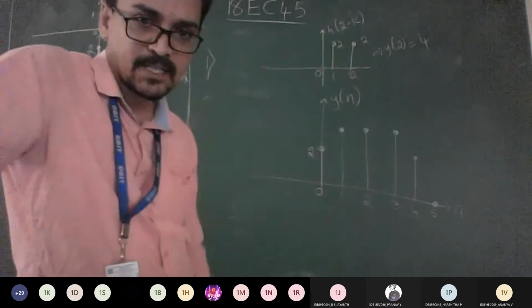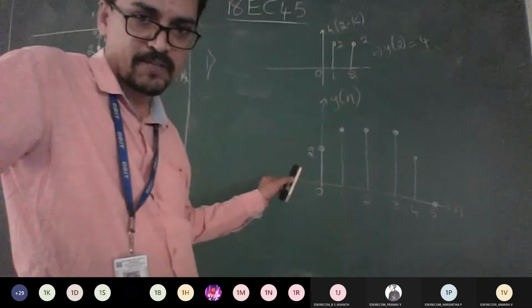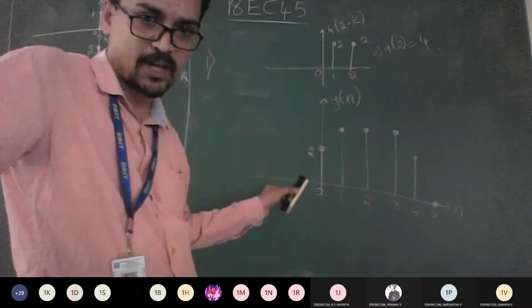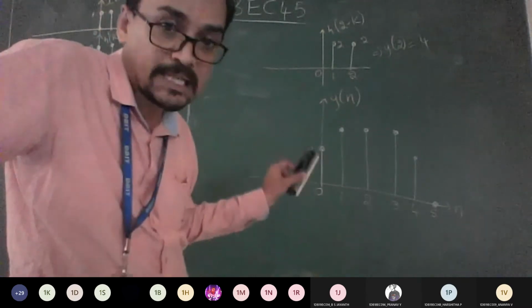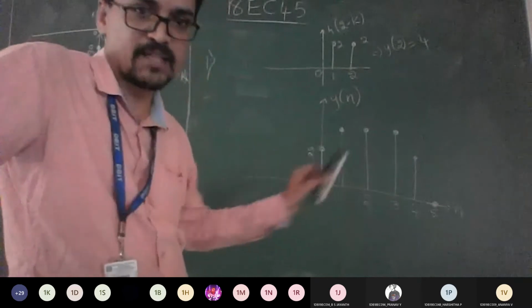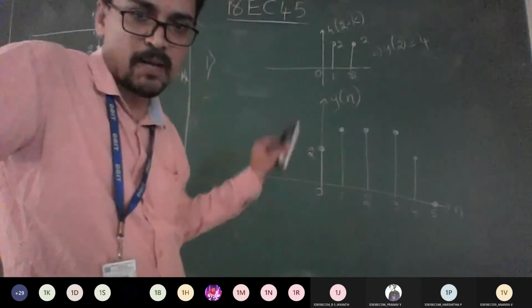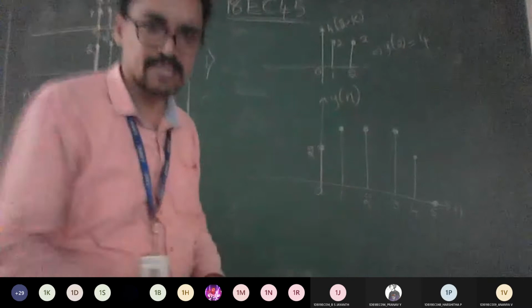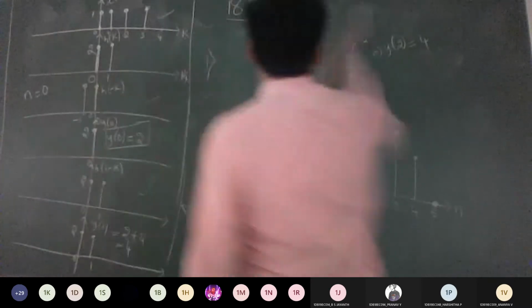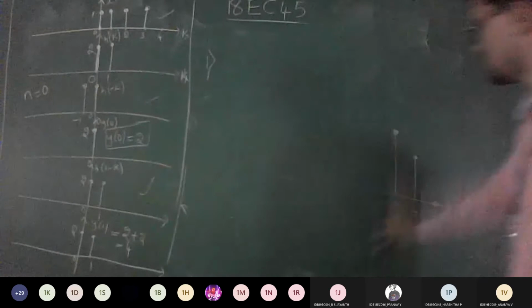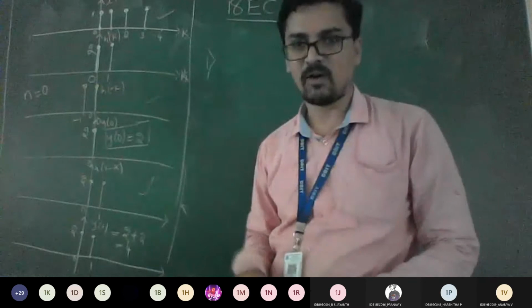If the question is to convolve the given sequence h of n and x of n to get y of n using the multiplication method, underline those words. Using the multiplication method, how do we get the answer? It's a simple method. I just need to do multiplication. Look at what I am going to write now. Whenever they ask you to compute using multiplication, this is the simplest method among all.